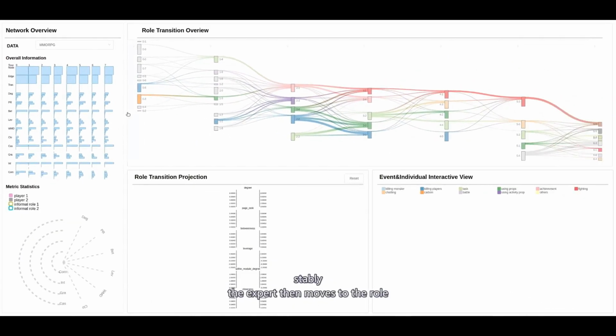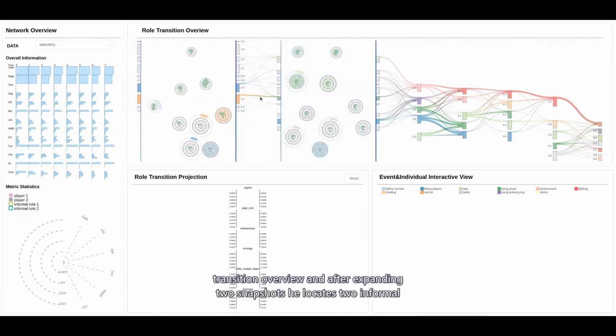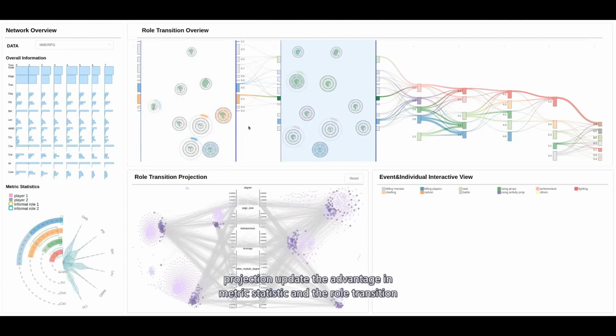The expert then moves to the role transition overview, and after expanding 2 snapshots, he locates 2 informal roles involving the thickest transition between the first and second snapshot. The second informal role has a bigger radar chart, thus he implies it is more important. After clicking 2 glyphs, the metric statistic and the role transition projection update. The advantage in graded combat score illustrates the players within the second informal role have more combat experience and capabilities.